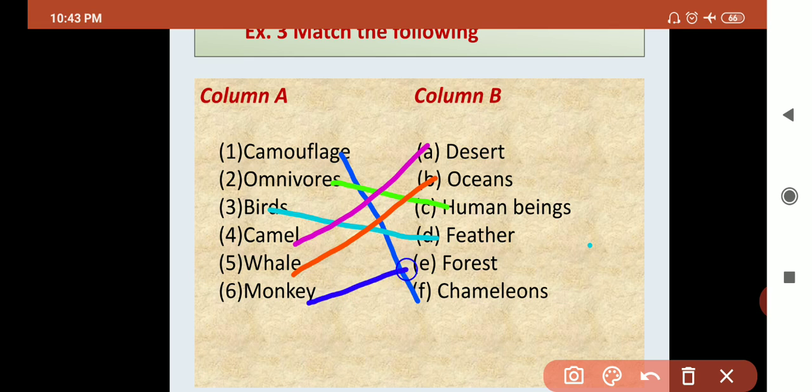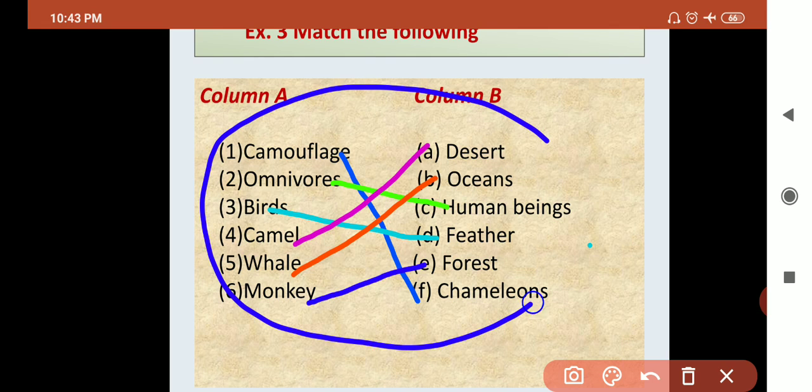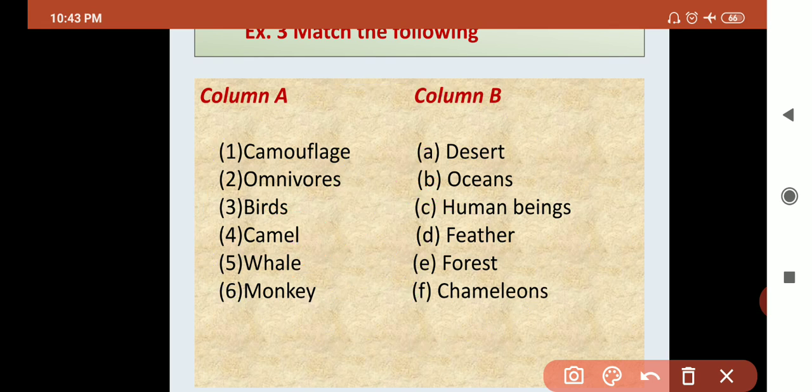Monkeys are found in forest. So the answers are: camouflage, chameleon; omnivorous, human being; birds, feather; camel, desert; whale, ocean; and monkey, forest. These are the correct answers of match the following.